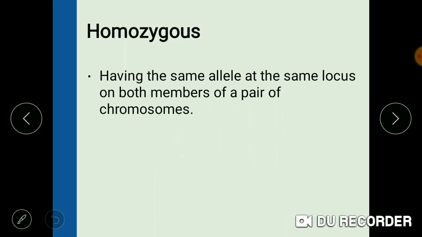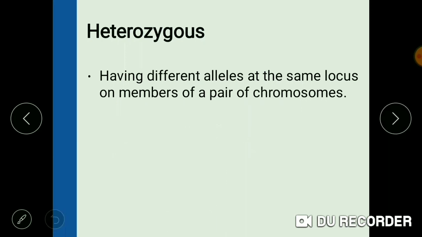In case of homozygous, the same allele capital T is present at the same locus on both members of the pair of chromosomes, while in case of heterozygous, capital T and small t, different alleles are present at the same locus on the members of the pair of chromosomes.